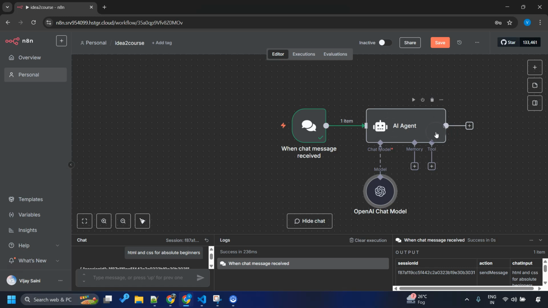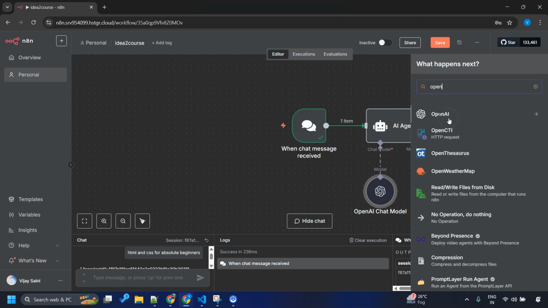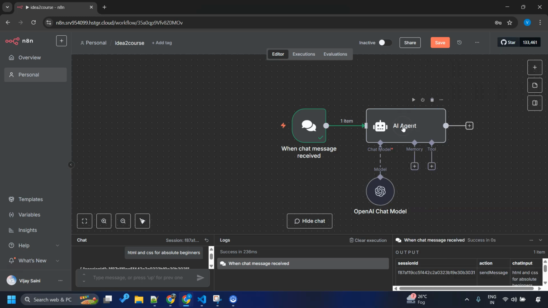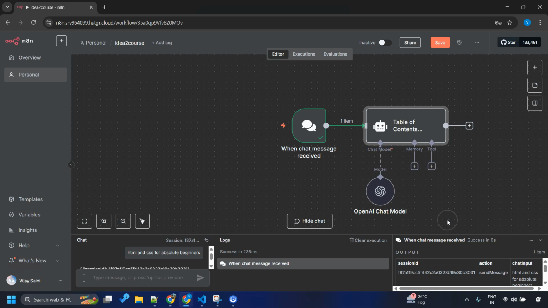That is the reason instead of a simple OpenAI call, I want to add an AI agent. In case you are wondering, this call I am talking about, where you can go to OpenAI and directly message a model instead of using an agent. Okay, so we are preferring AI agent over this OpenAI call to keep it open for future extensions. Okay, I'll go to AI agent and name it appropriately, which is in our case table of contents generator. Sounds good?